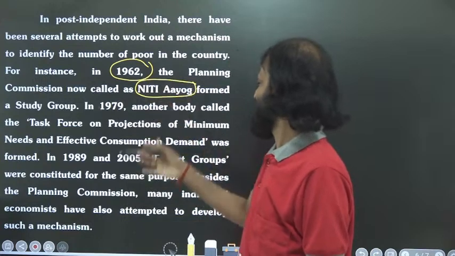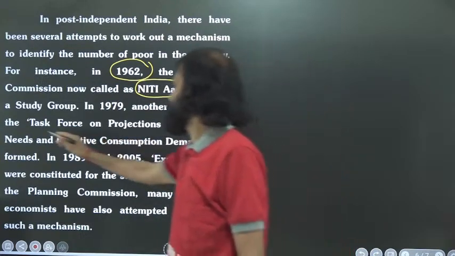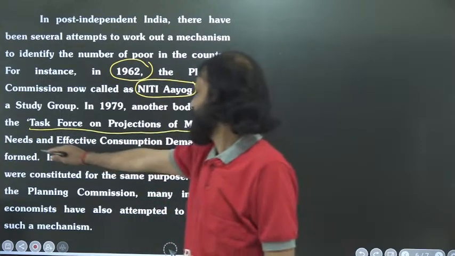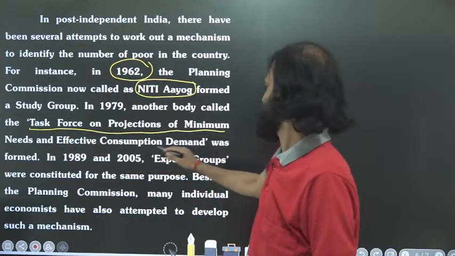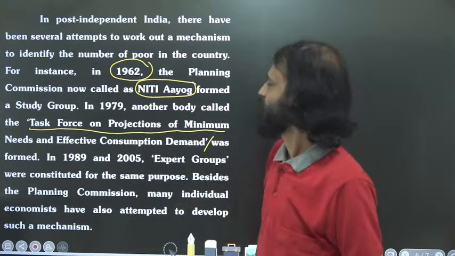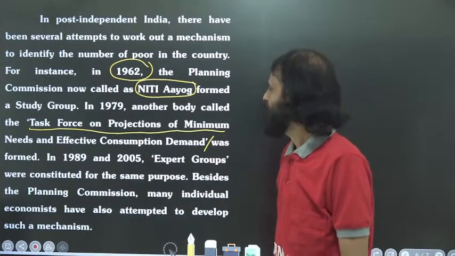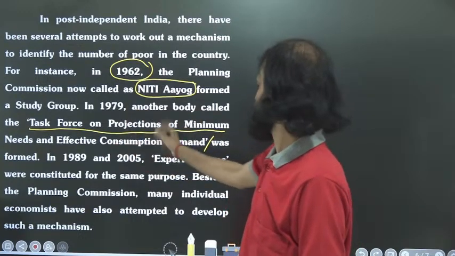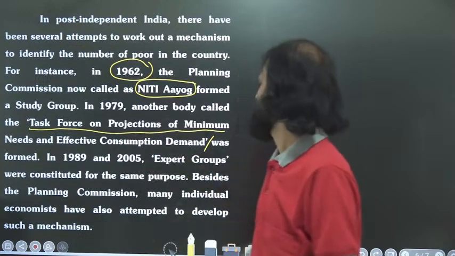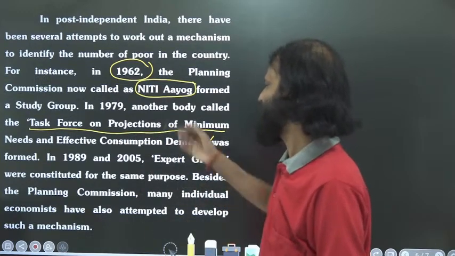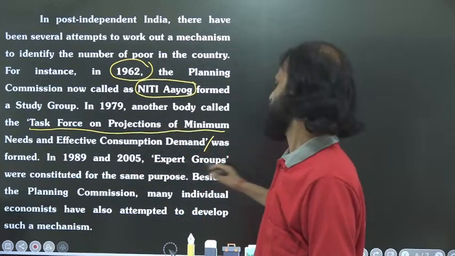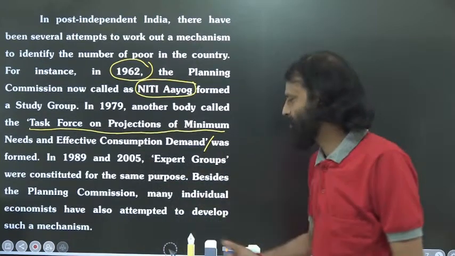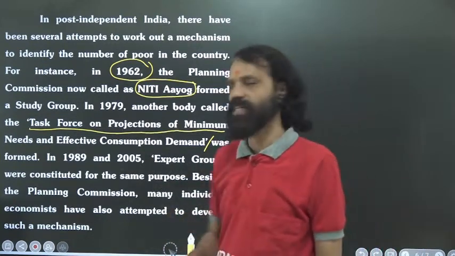In 1979, another body called the Task Force on Projections of Minimum Needs and Effective Consumption Demand was formed. All these things you need to understand. In 1989 and 2005, expert groups were constituted for the same purpose. Besides the Planning Commission, many individual economists have also attempted to develop such a mechanism.